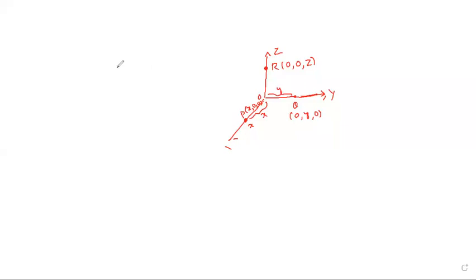Right. Everyone see. Next, the distance formula. What is the distance formula in 3D? P is one point, and its distances are x, y, z.